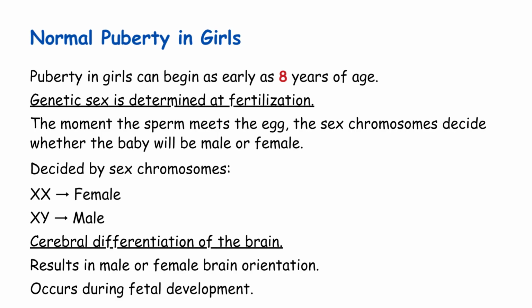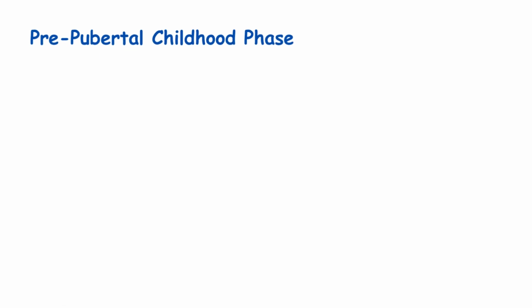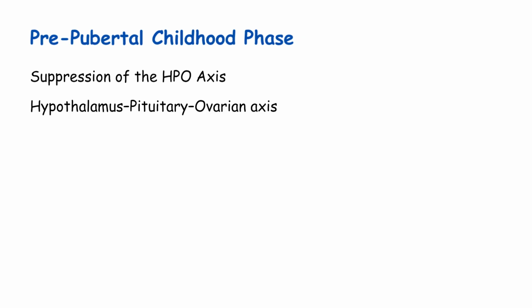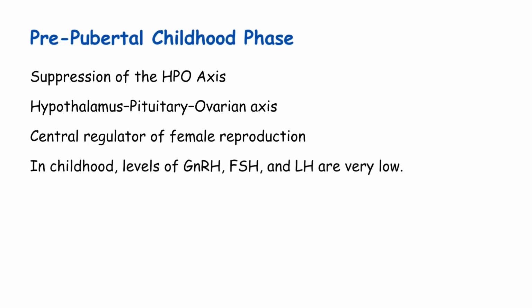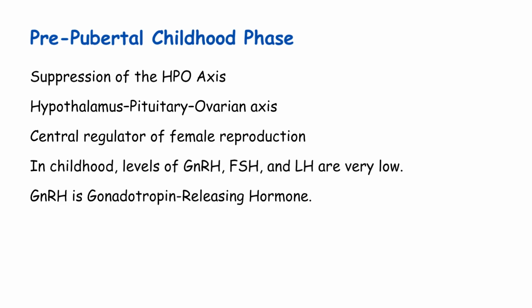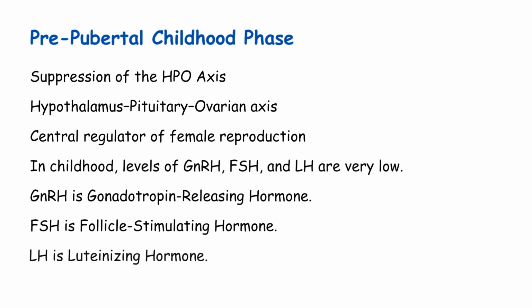Now, let's talk about something very important: childhood and the HPO axis. During childhood, the HPO axis is suppressed. What is the HPO axis? It stands for hypothalamus-pituitary-ovarian axis. This is the hormonal system that controls reproduction. In childhood, levels of GnRH, FSH, and LH are very low. These are the key hormones. GnRH is gonadotropin-releasing hormone. FSH is follicle-stimulating hormone. LH is luteinizing hormone. All of them stay quiet during childhood.